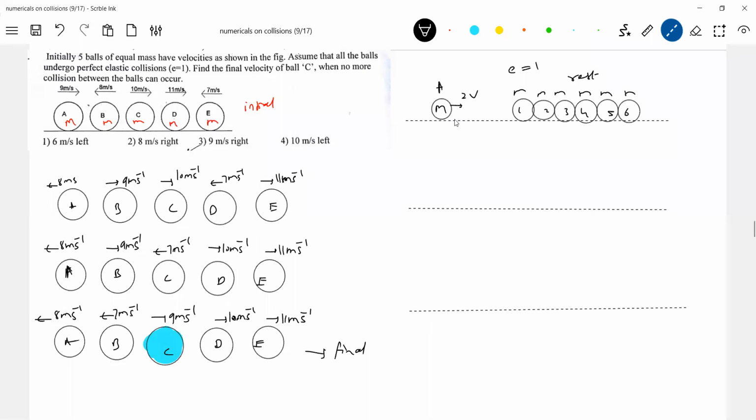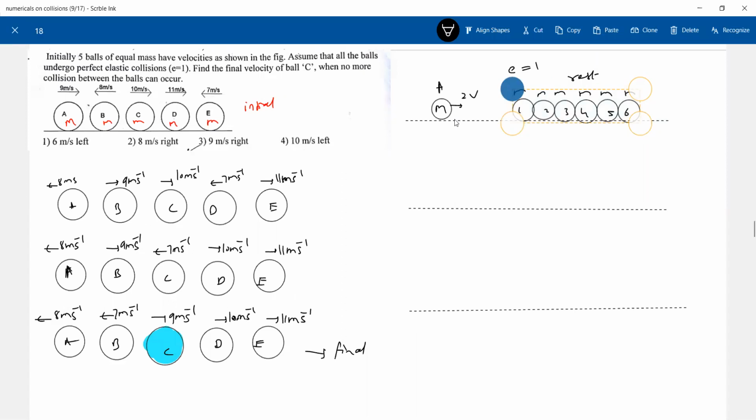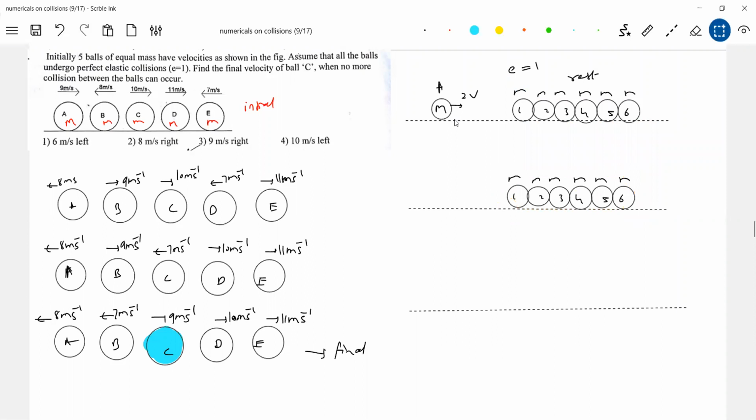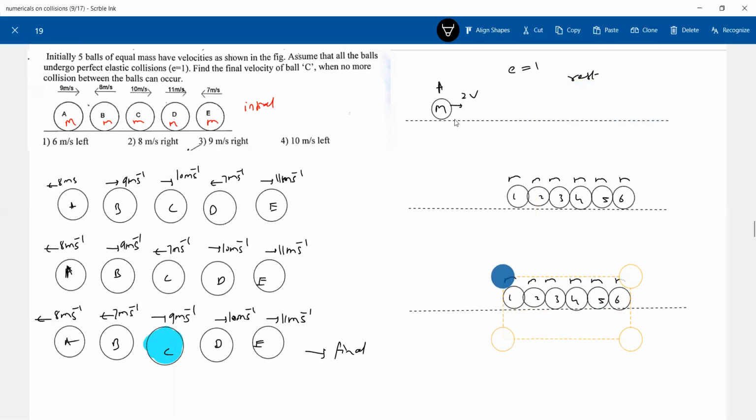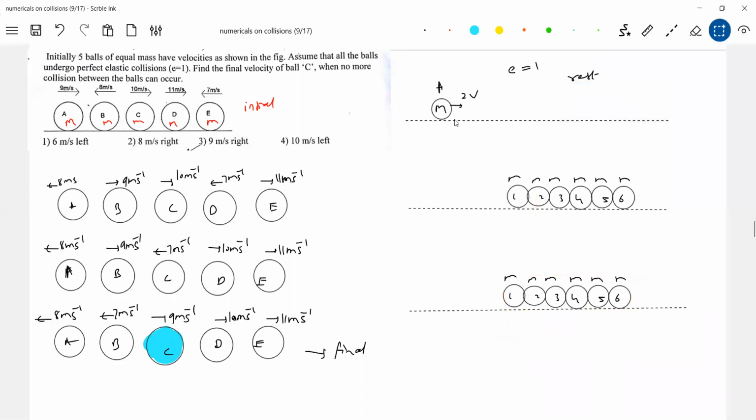Physics has a lot of diagrams, huh? Not plain writing.